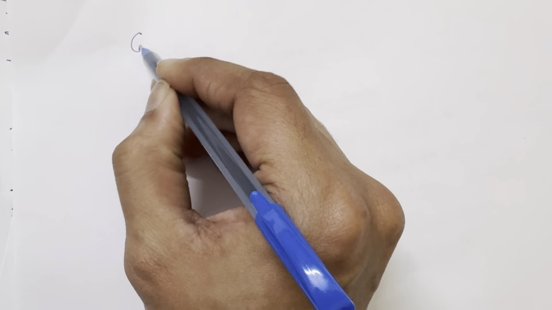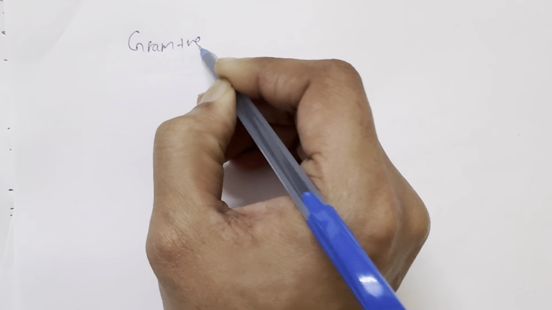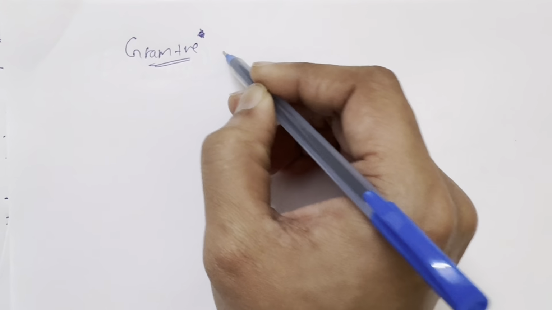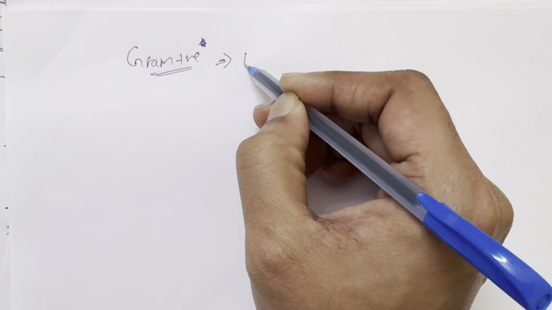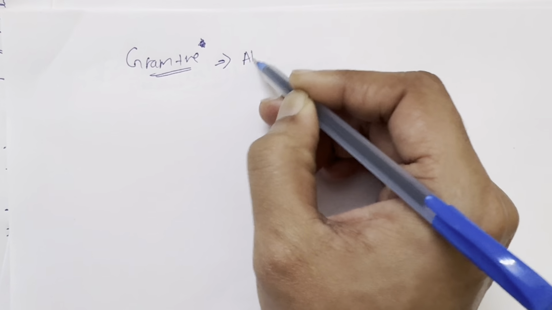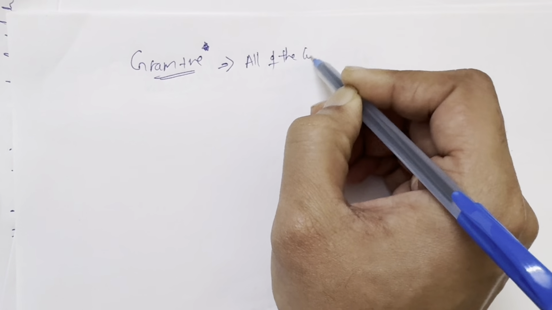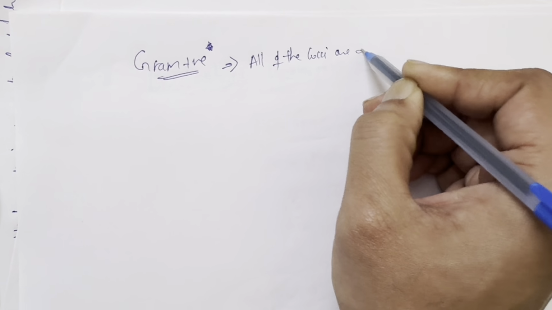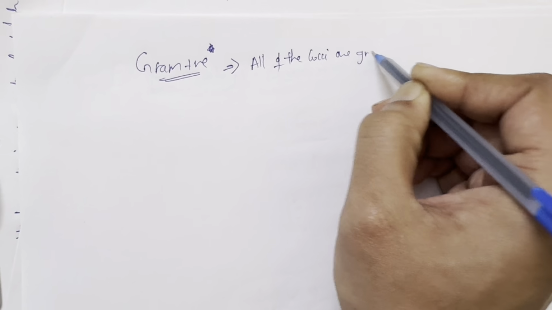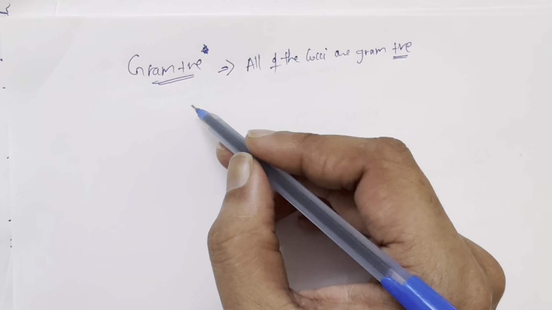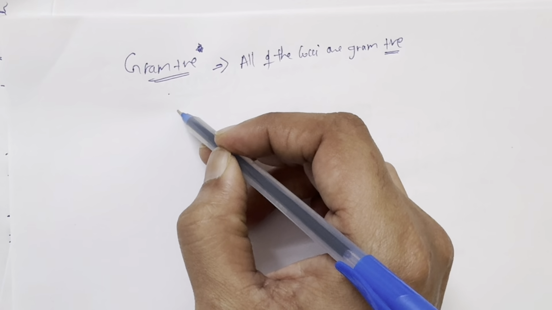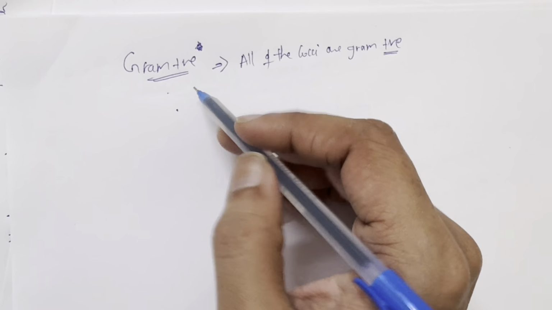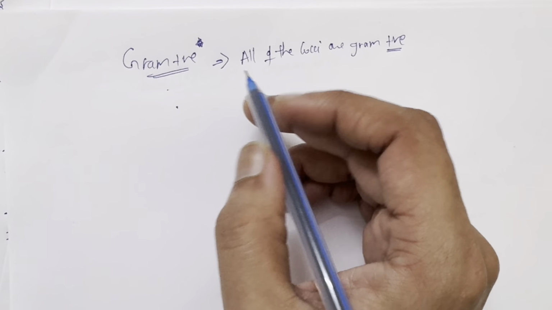So first things first, gram positive organisms. One thing all of you should remember is that all of the cocci are gram positive. So if you see any cocci, it's gram positive. And there are some rods or bacilli which are gram positive, because most of the bacilli are gram negative. We'll talk about them in the next videos.